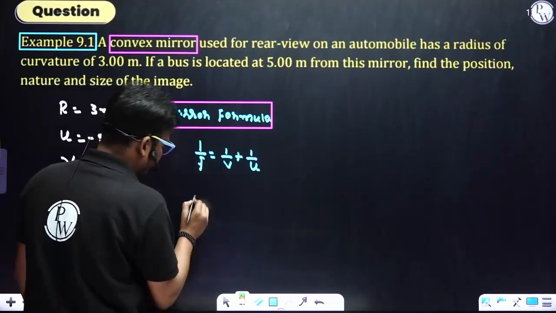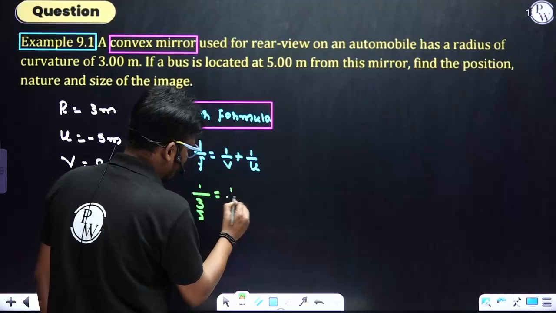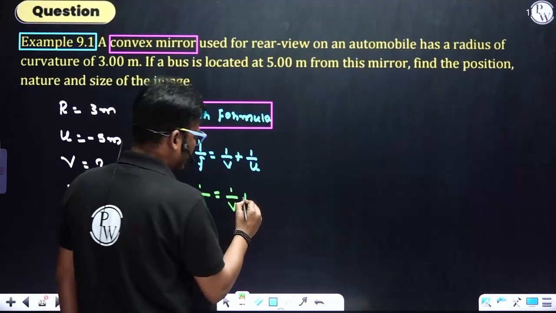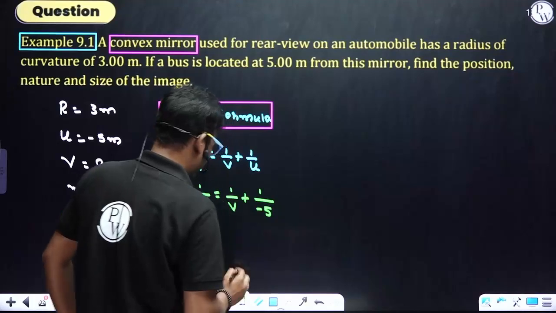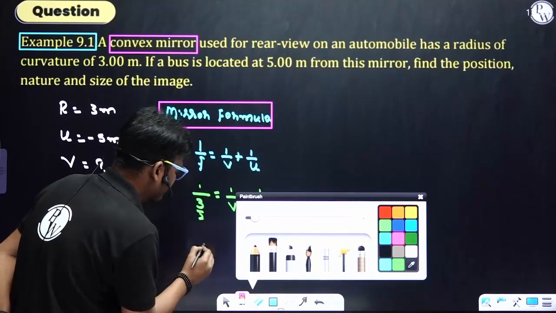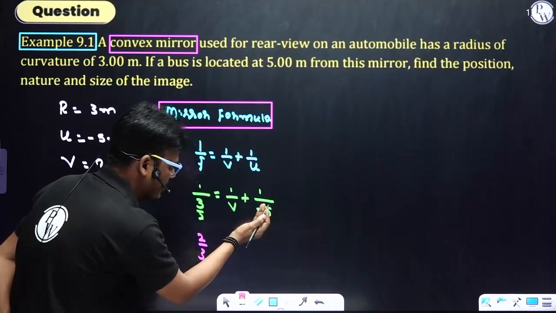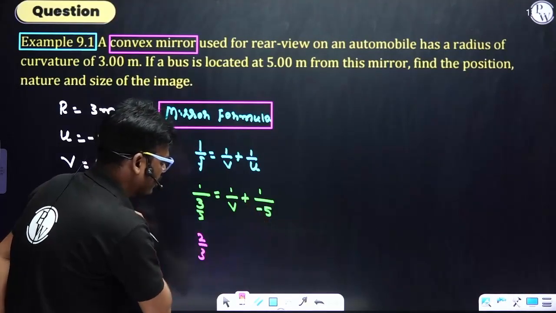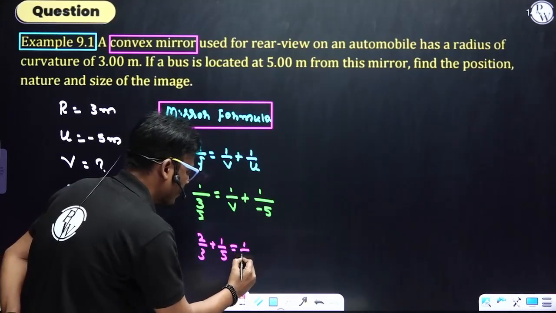So substitute here. 1 divided by 3 by 2 is equal to 1 by v plus 1 by u, that is minus 5. So for simplification, I can write 1 divided by 3 by 2 as 2 by 3, and plus into minus gives minus. If I send that 1 by minus 5 to the left hand side, it becomes positive 1 by 5, which equals 1 by v.